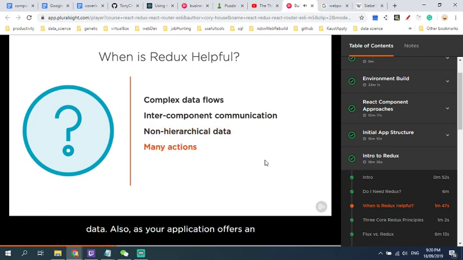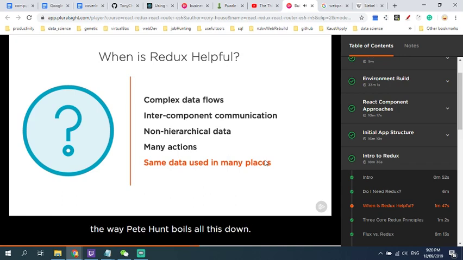This scenario is often the case when your application has non-hierarchical data. Also, as your application offers an increasing number of actions such as writes, reads, and deletes for complex data structures, Redux's structure and scalability becomes increasingly helpful. The most obvious sign that you'll want something like Redux is if you're utilizing the same data in many places. If your components need to utilize the same data and they don't have a simple parent-child relationship, Redux can help.